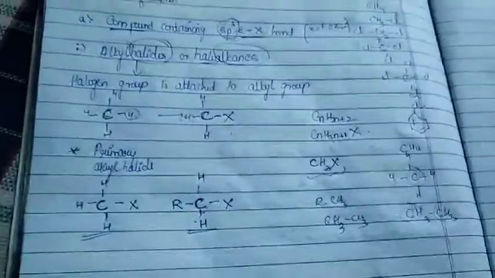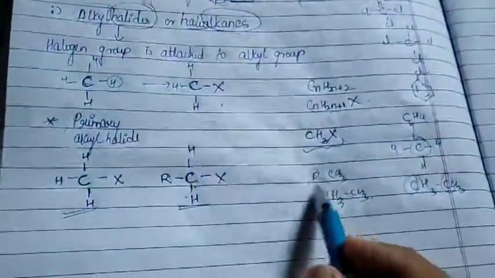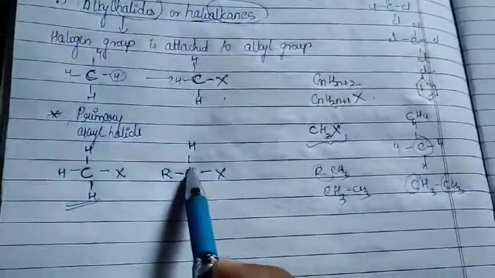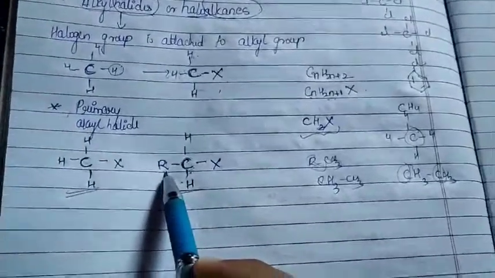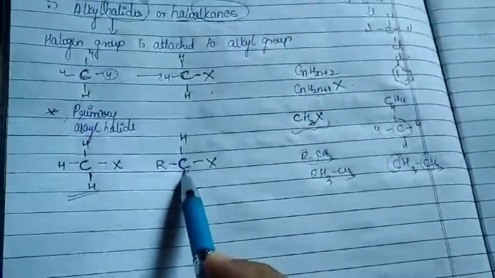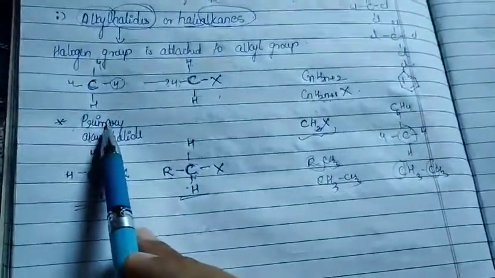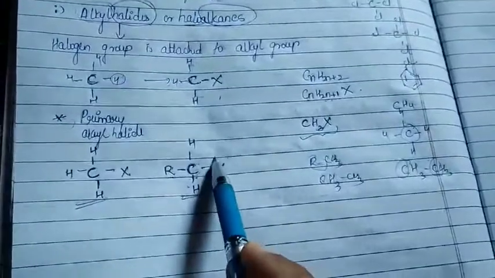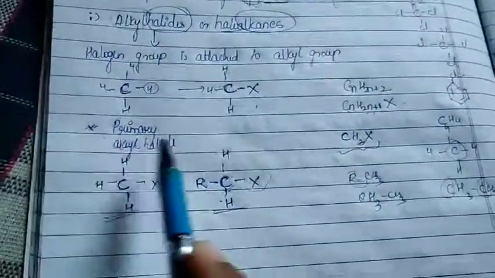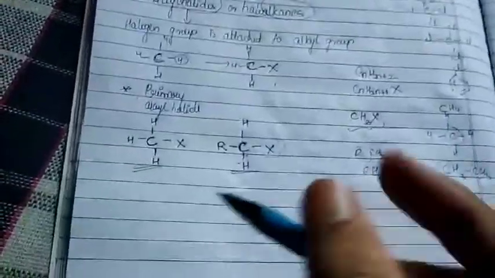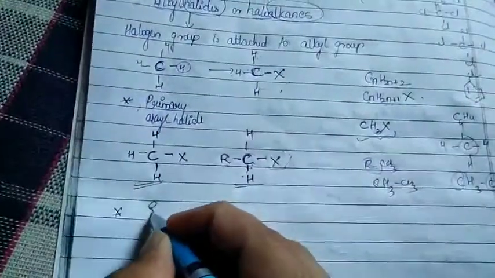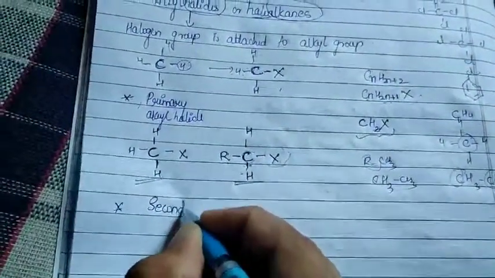So it can proceed in this way. But what is happening in that? One carbon atom will be present. So the carbon atom which is attached to another one carbon atom, such carbon atom will be called as what? Primary carbon atom. So to that carbon atom, if our halogen group is attached, it is called as what? Primary alkyl halide. The second important thing under your haloalkanes is called as your secondary alkyl halide.